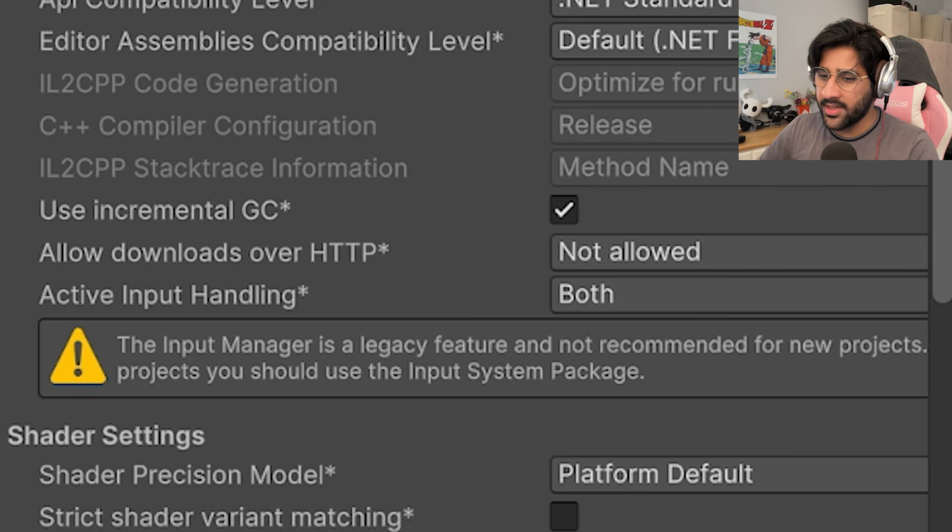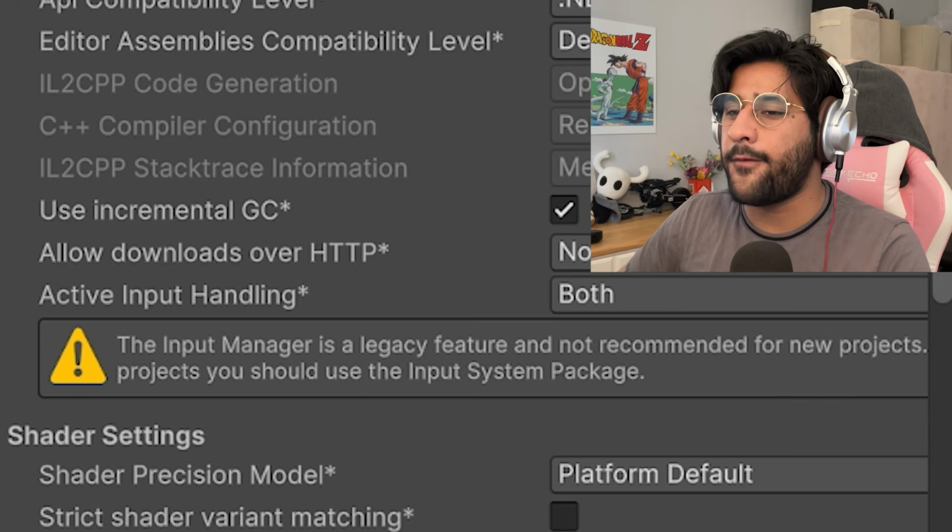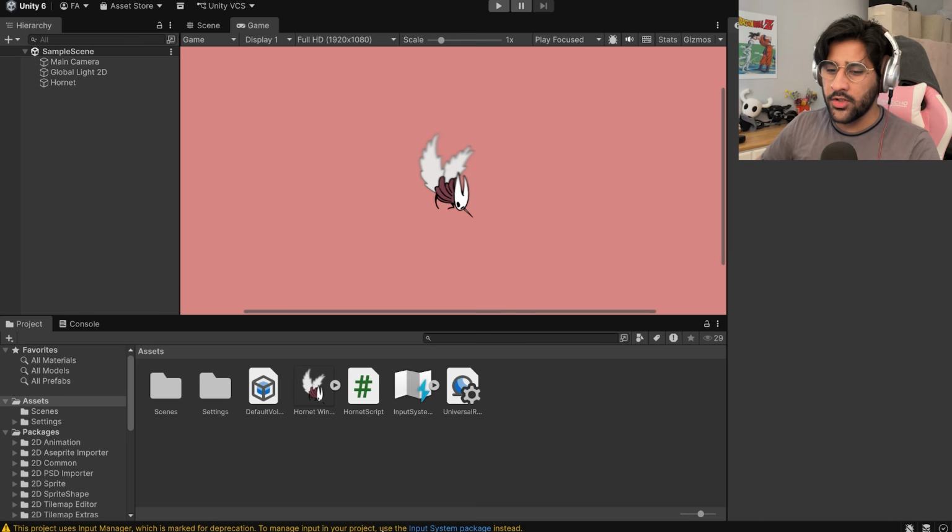This input manager is a legacy feature and not recommended for new... fuck off, don't tell me what to do, game. Yeah, use your new Unity input system instead. Go to hell. You're not my dad.